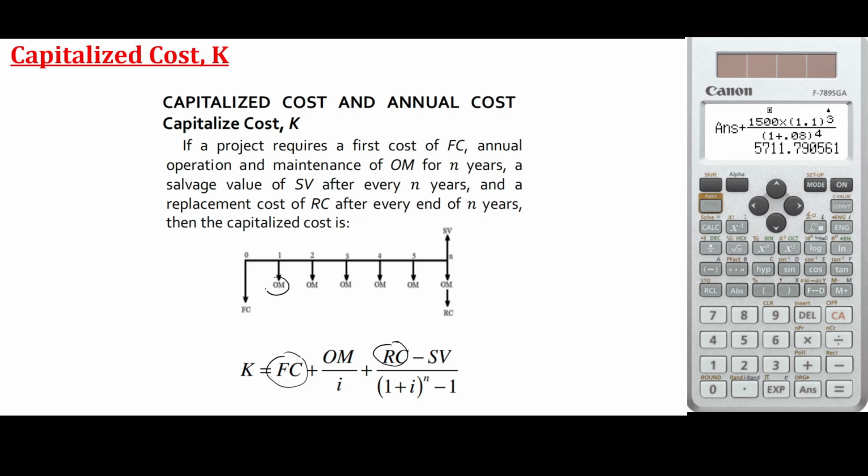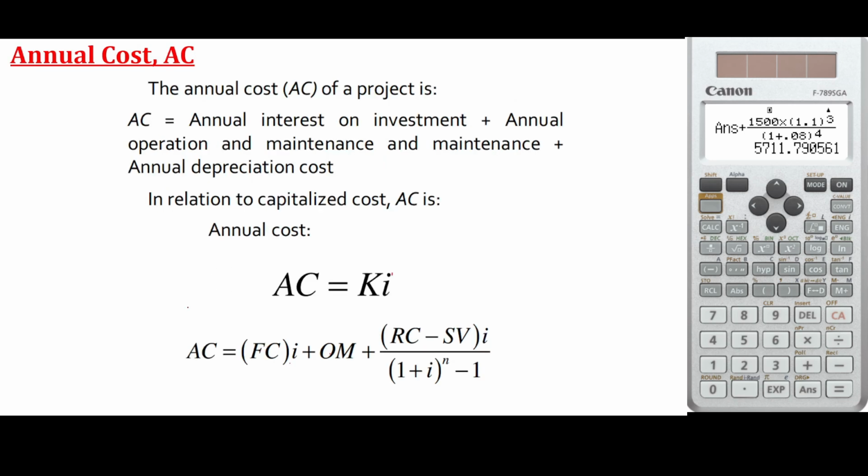OM is the operation or maintenance cost, i is the interest rate, RC is the replacement cost, and SV is the salvage value. Meaning, let's say you have an equipment, you sell it at a salvage value, a very small value, and then you pay to buy a new one. That is the replacement cost, RC. This is just formula based, so just memorize this formula. You don't have to draw a cash flow diagram.